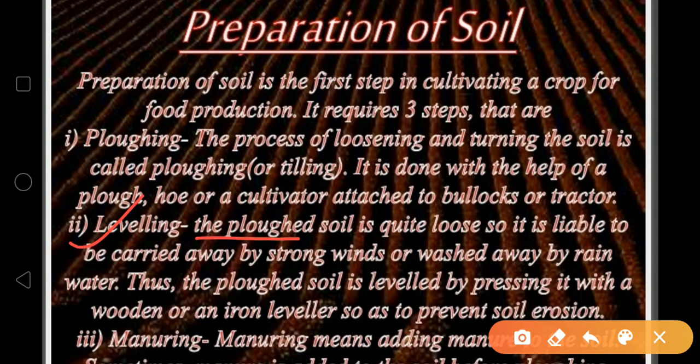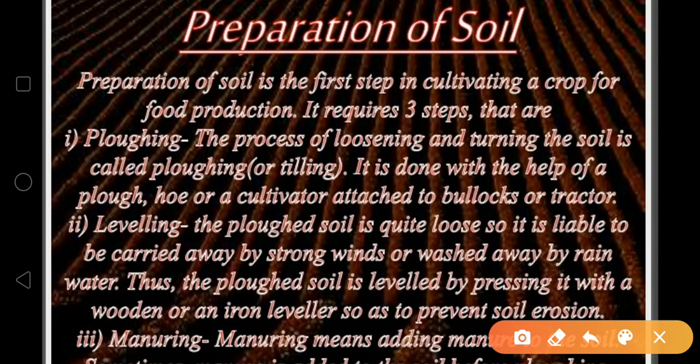Next step is leveling. Leveling means the plowed soil is quite loose, so it is liable to be carried away by strong winds or washed away by rainwater. We have to prepare the level of the soil, meaning if extra soil is there, it can be brought to the same level for the production of the crop.